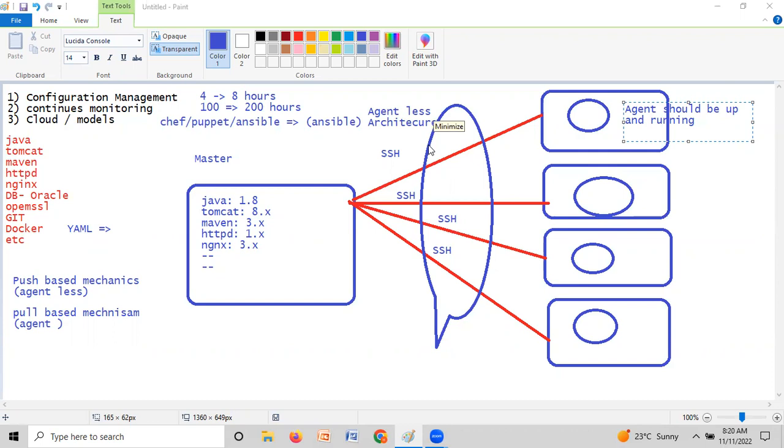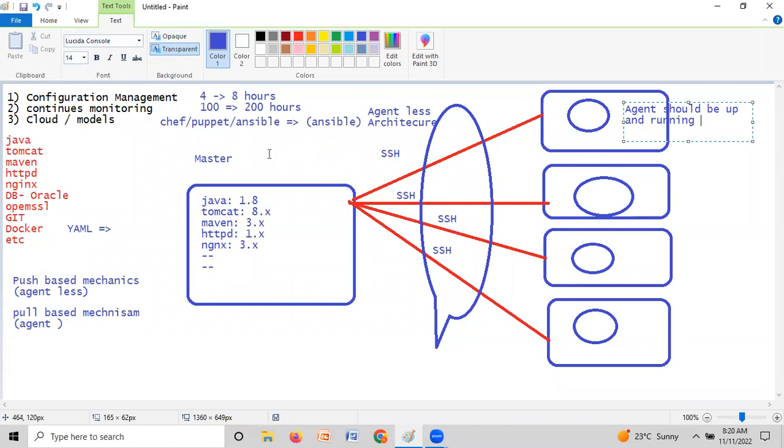Correct. So we are using some kind of tools, and by using these tools, we are able to automate it. What is the most important here? Ansible. Ansible is an agentless architecture. We don't have any agent. Suppose today we are going to configure all the configurations on 100 servers. Within a fraction of seconds, it should be applied.